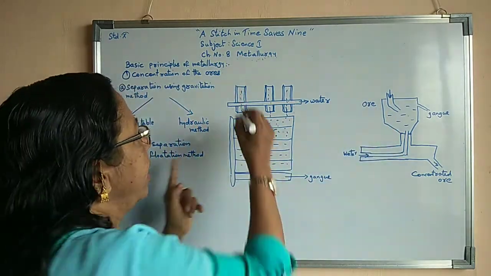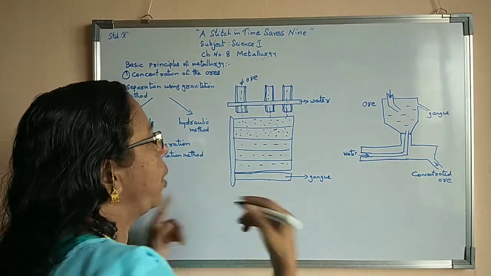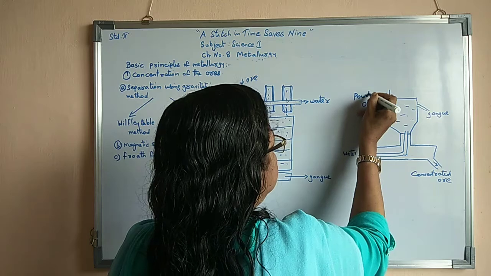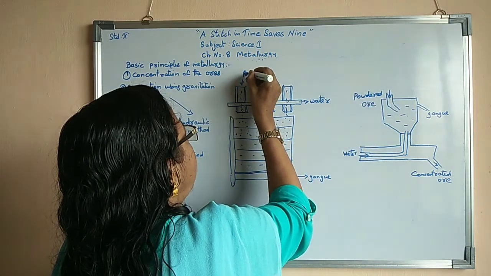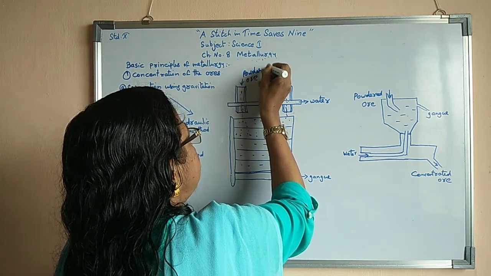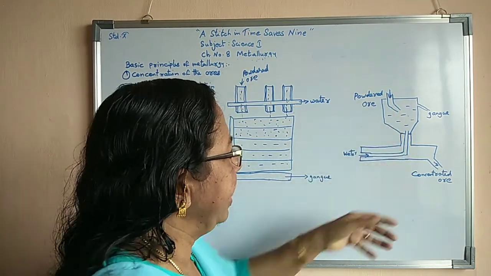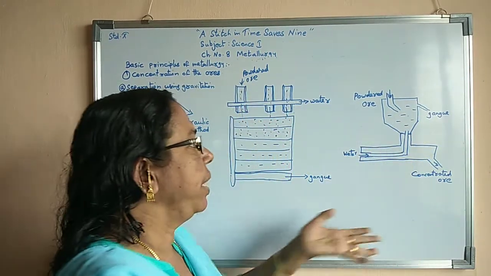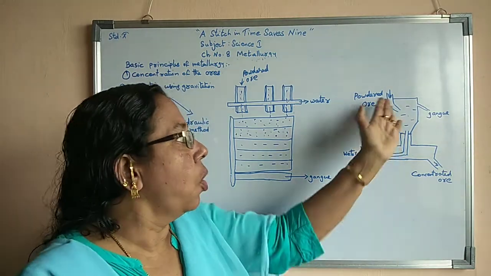Here also they are adding ore, meaning powdered ore. Now, as they add it, at the same time they pump water into it, so the ore mixes with the water.